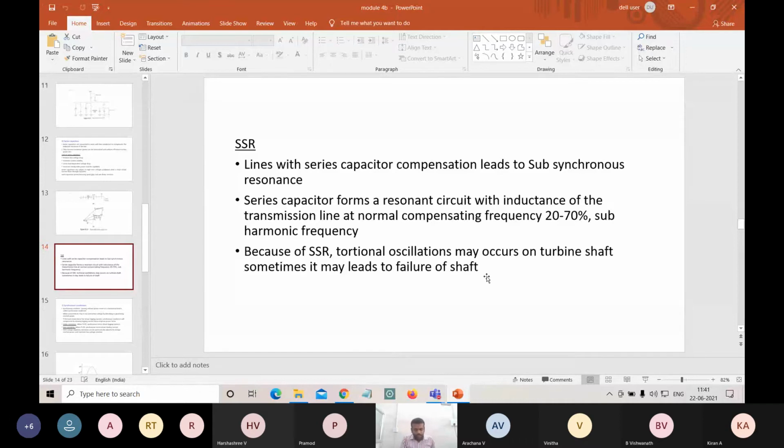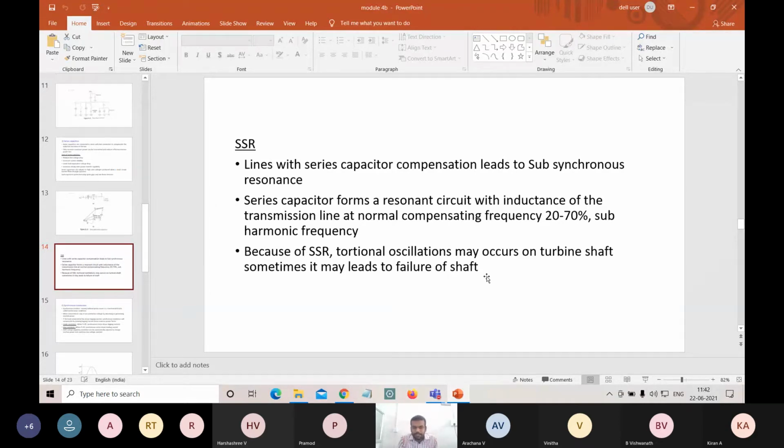Here, subsynchronous resonance is nothing but adding capacitors to the lines and systems. These capacitors are used for compensation. So this compensating device, lines with series capacitor compensation, leads to subsynchronous resonance. This phenomenon of lines with series capacitor compensation is called subsynchronous resonance.